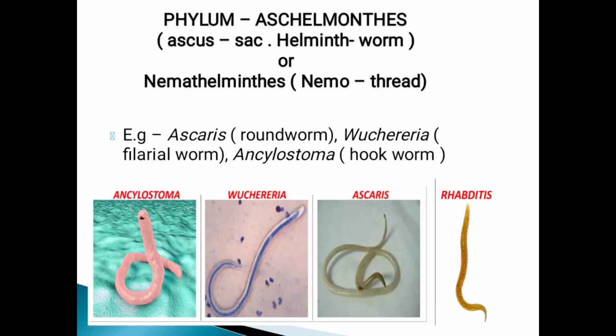See in this picture I have already shown how these organisms look. Now see, there are a few examples. First one, Ascaris, which is also known as a roundworm. Then Wuchereria, the scientific name is Wuchereria bancrofti, which is the filarial worm. The next one is Ancylostoma, also known as the hookworm. And one more example I have shown here is Rhabditis. All these are examples of Aschelminthes.